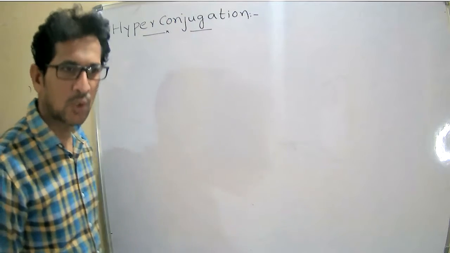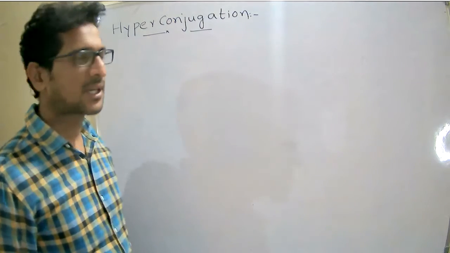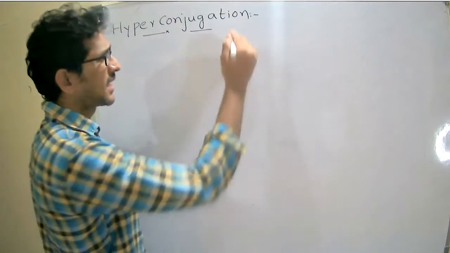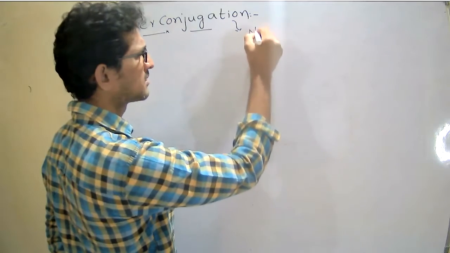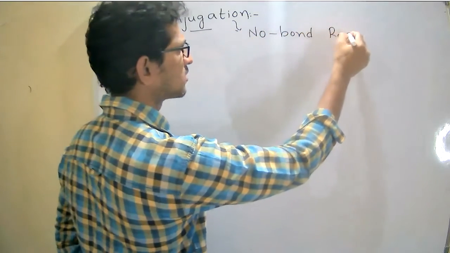Next, we are moving to hyperconjugation. What is hyperconjugation? This hyperconjugation is also called no bond resonance.